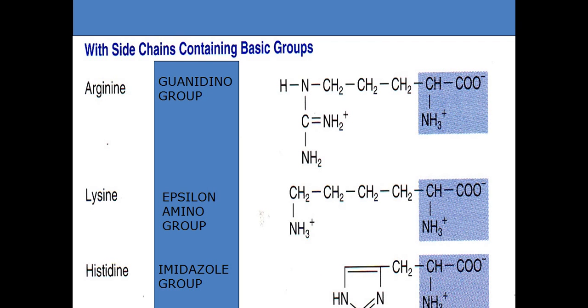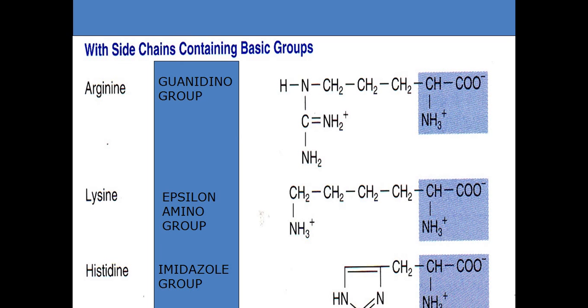So the side chains containing basic groups means basic amino acids. Basic amino acids contain an additional amino group. In addition to the NH3 group present on the alpha carbon, they contain one or more amino groups in their structure, so they become basic. Examples of basic amino acids are arginine, lysine and histidine.